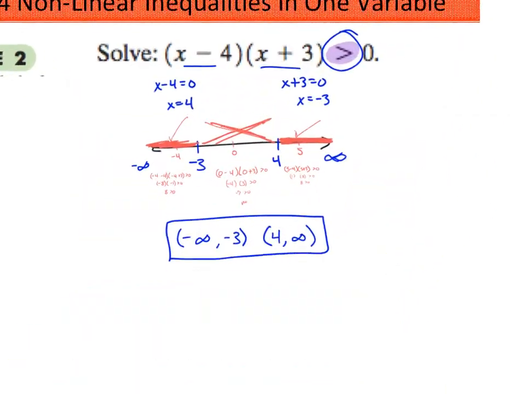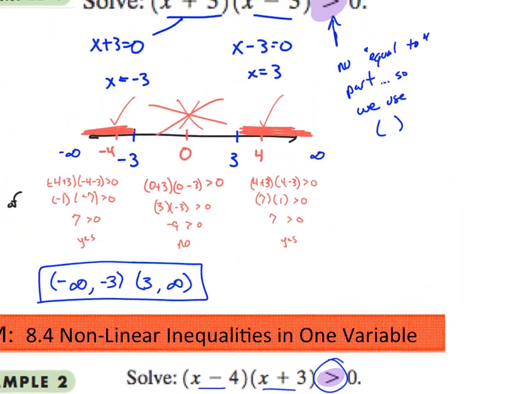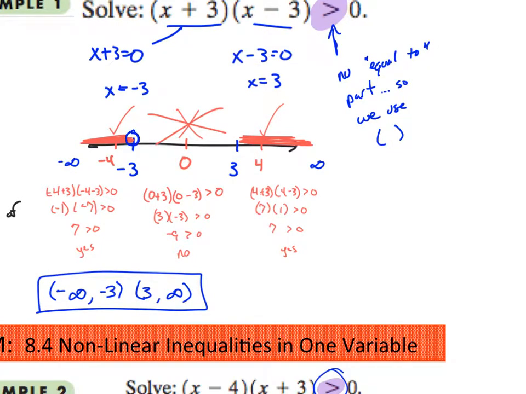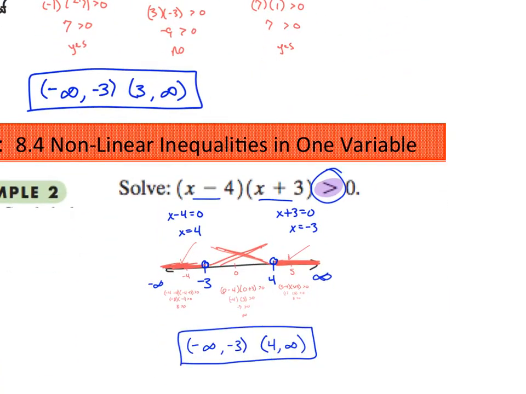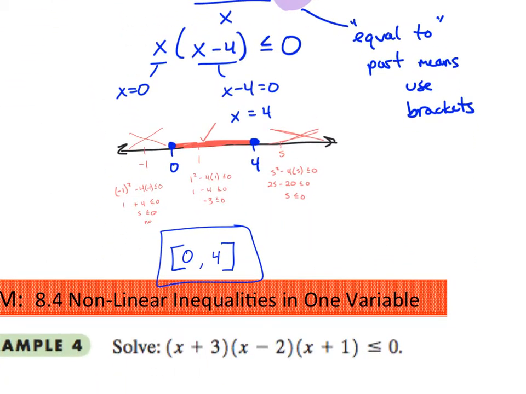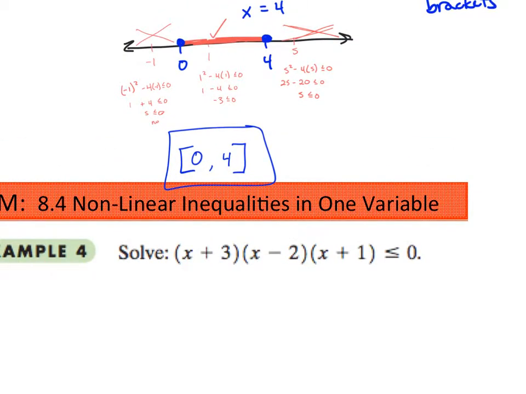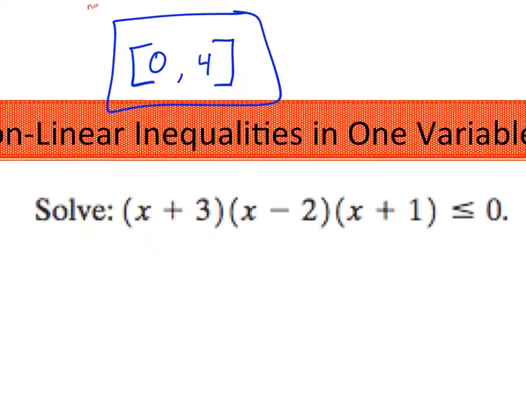So in the previous examples, those were greater than but not equal to, so they would be open circle, open circle, open circle, open circle, right? And I guess in Pearson, I think they use parentheses and brackets on the number line, so that's fine as well. A parenthesis is an open circle, a bracket is a closed circle.